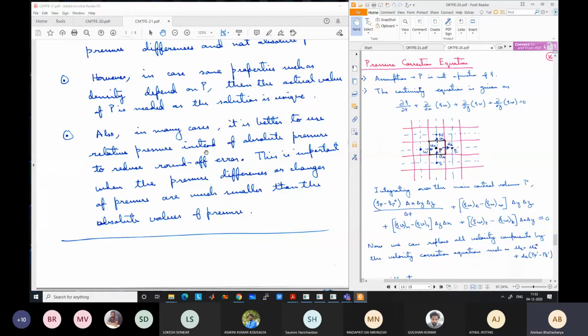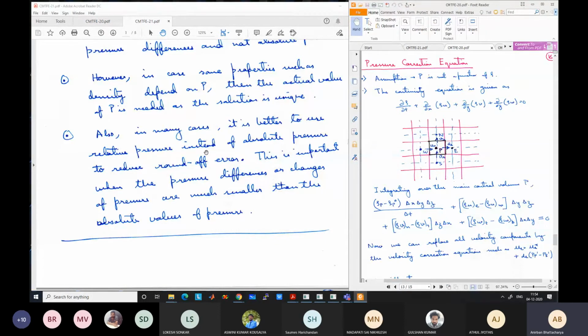It is even more apparent if the pressure difference is smaller. If the pressure difference between inlet and outlet is only 0.1 Pascal, which may happen in some cases, then at the inlet the pressure is 1 lakh 0.1, and at the outlet it is 1 lakh. So the difference is in the 7th digit. The first 6 digits are the same. If you subtract now, the only difference will come in the 7th digit, and it will lead to very exaggerated round-off errors.